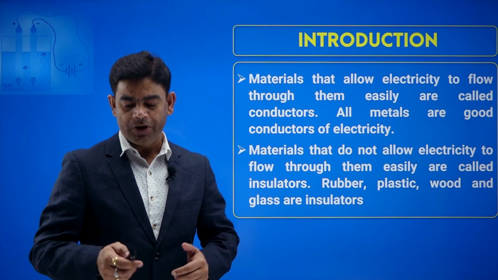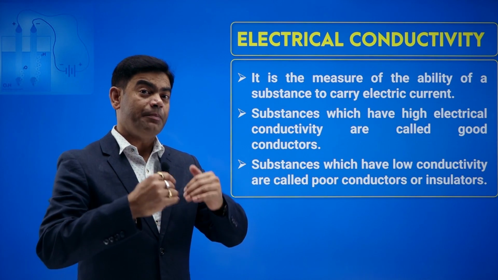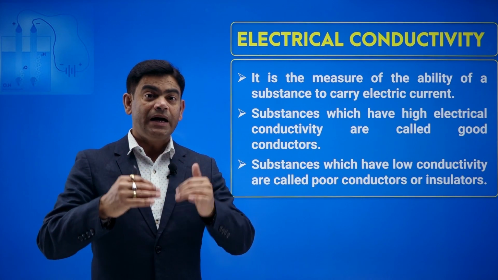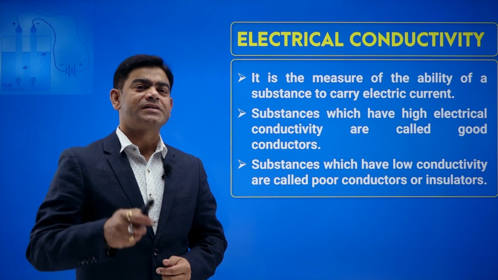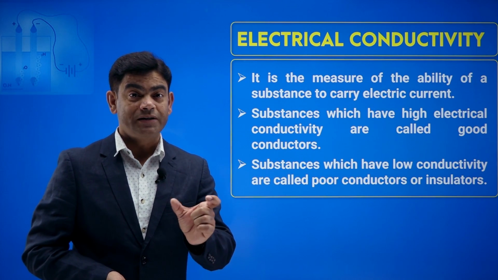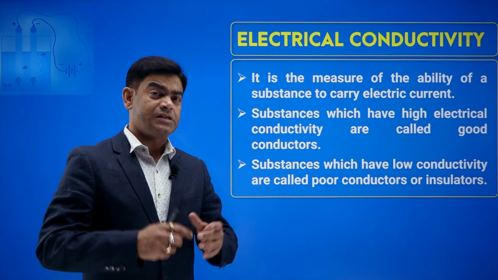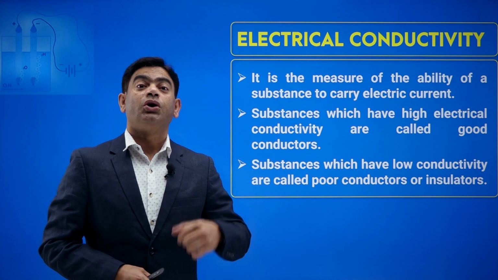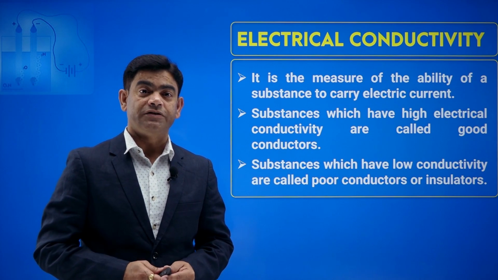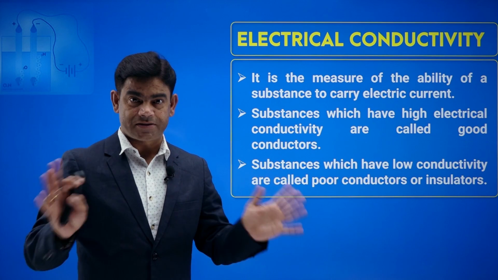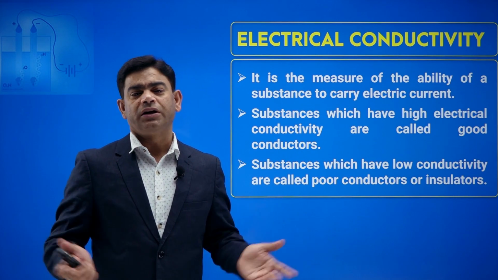Okay, moving further, how easily a current can pass through a conductor, that is called its conductivity, its electrical conductivity. So if a substance is a good conductor, it has good electrical conductivity. Like copper has a good electrical conductivity, silver has the best electrical conductivity, aluminium also has a good electrical conductivity.